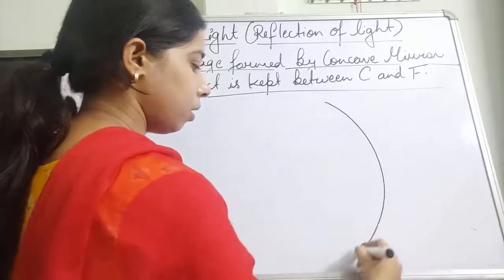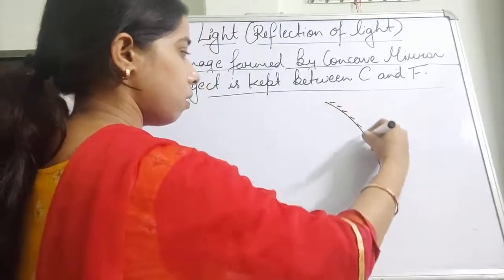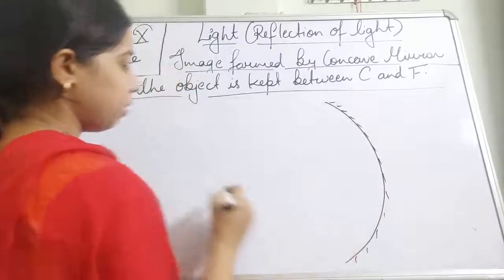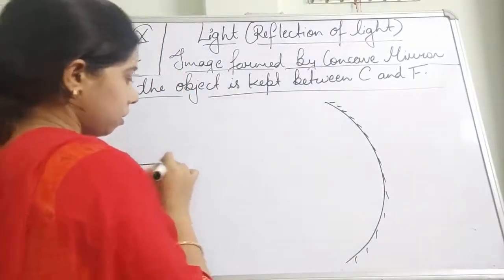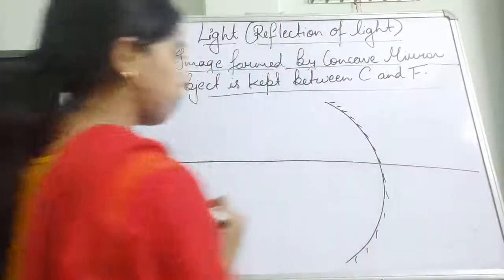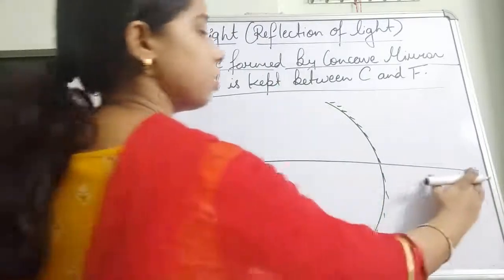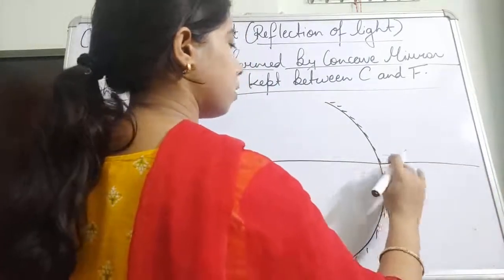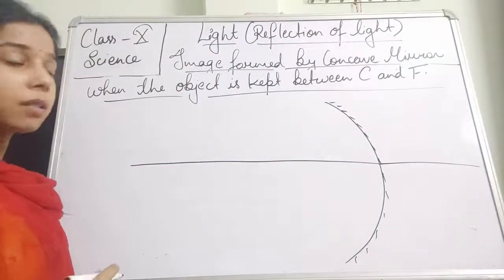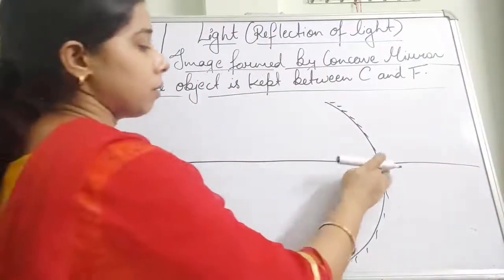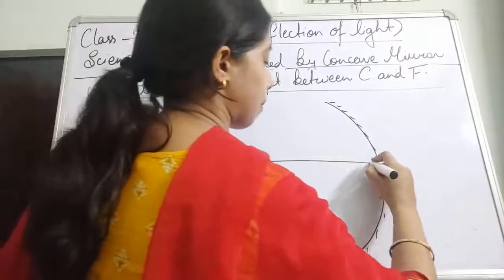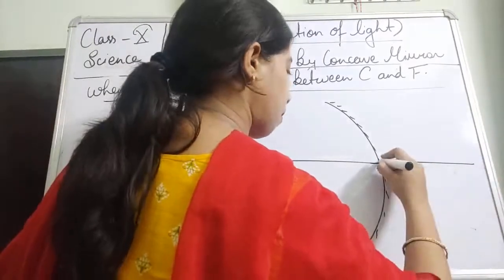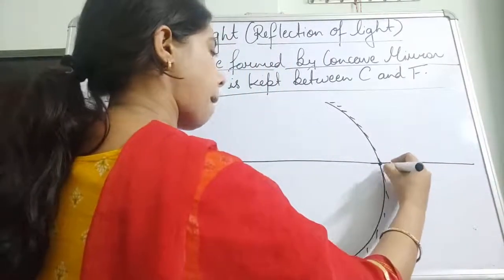So here, this is the concave mirror. There is a polished surface. This is the principal axis, students, and this is the pole.